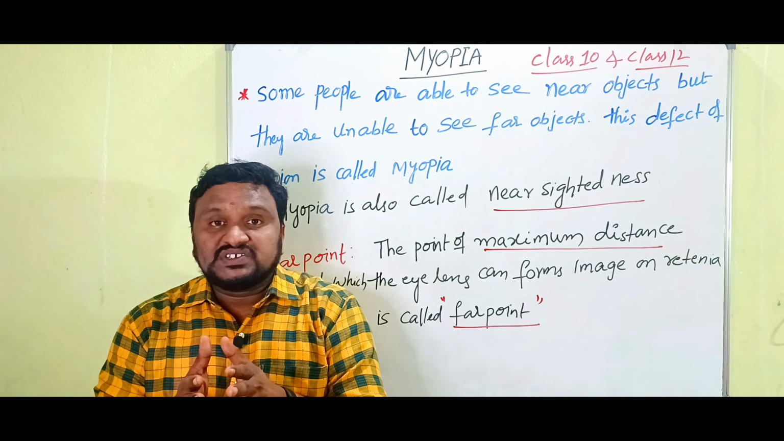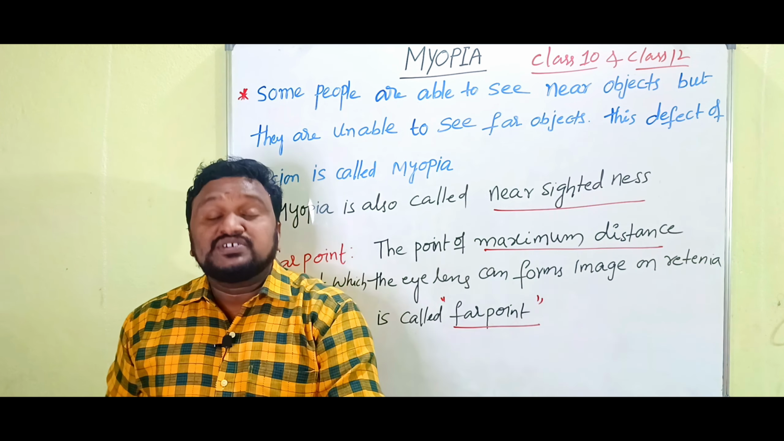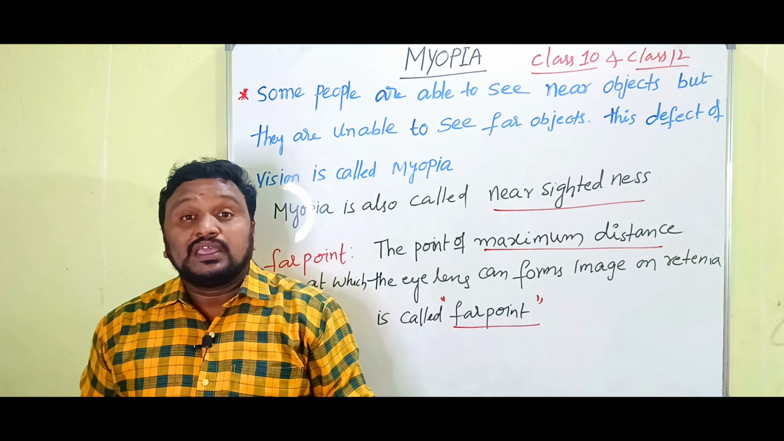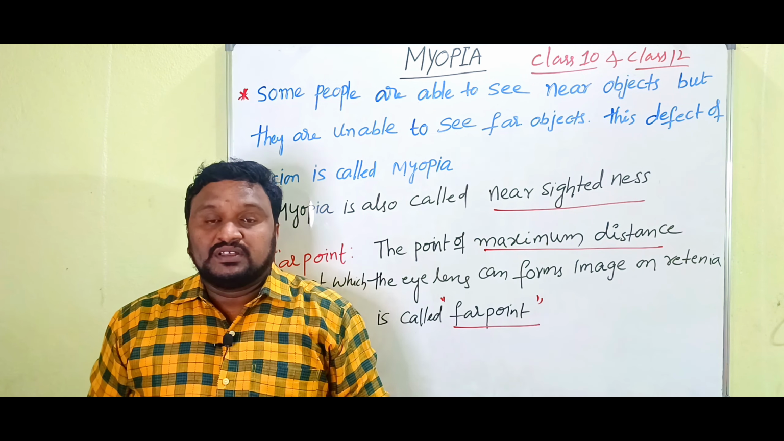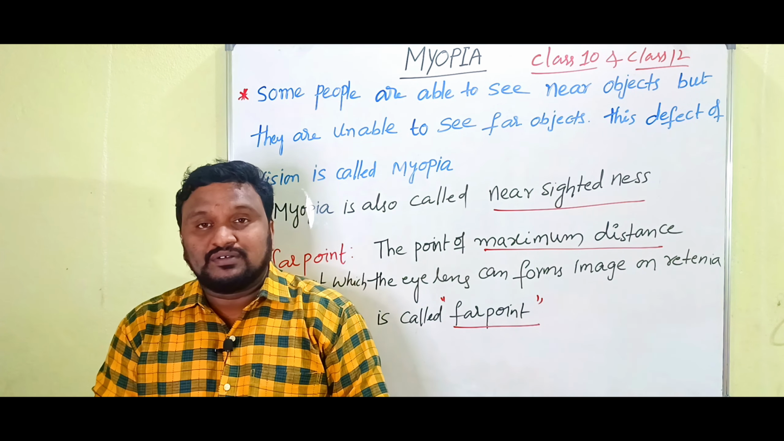The maximum distance at which the eye lens can form the image on the retina is called the far point. That is what we call the far point.